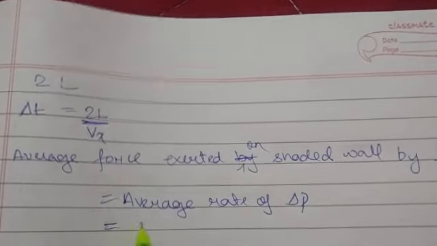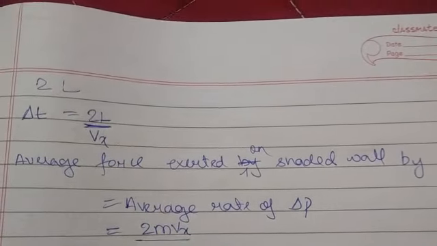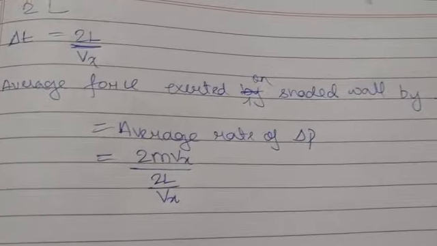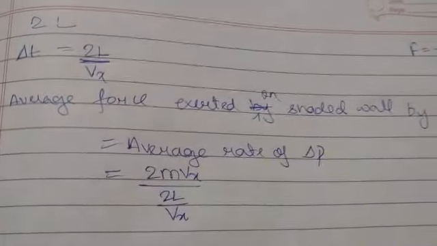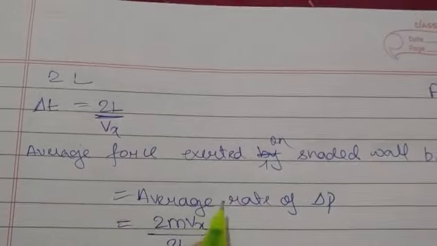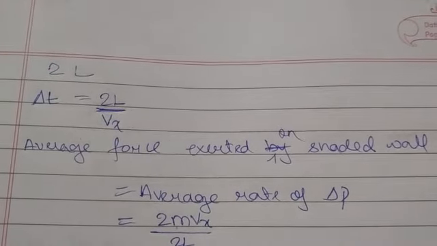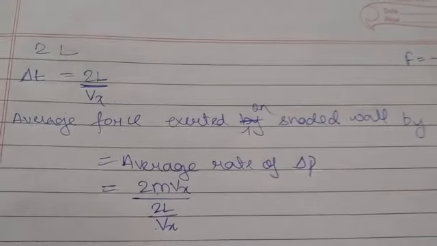So you can write the average rate of change of momentum as 2mVx divided by 2L by Vx, that is, delta p by delta t. From where did this come? As you know, one of Newton's laws is F is equal to dp by dt, right? So this equation has come from that, that is, average force is the average rate of change of momentum. So this is dp and this is your dt. It comes from Newton's second law.